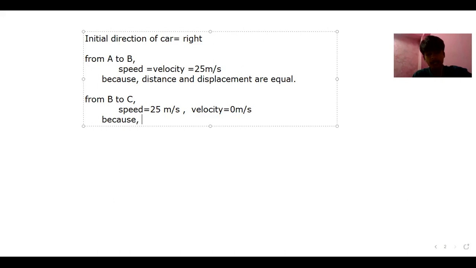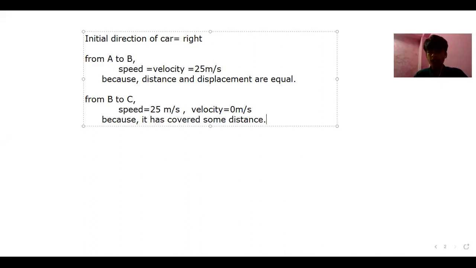So we'll understand that. As you can see, distance doesn't depend upon direction. We already know at the beginning that distance doesn't depend upon direction. That means because it has covered some distance, however the direction changes, there will be distance.